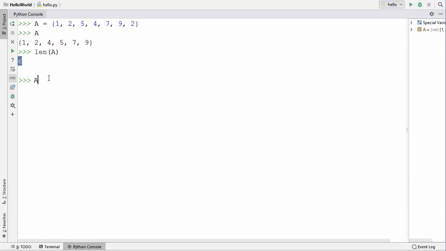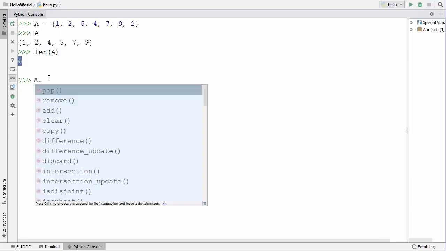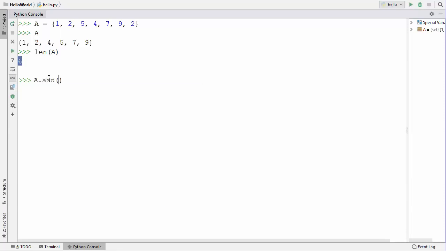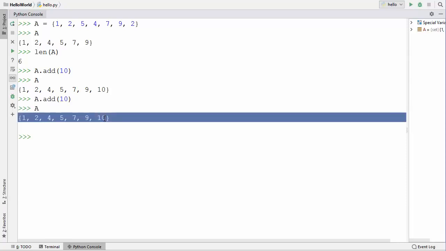You can also use the add function, so a dot add, to add an element in a set. I want to add 10, for example, into my set. I can use this and then press enter. Once again, when I try to get the values inside this set A, you can see 10 is added to this set. But this 10 will only be added if it's not already there in the set. If it's already there in the set, nothing will happen. So let's try to add 10 once again to this set, which already has it. And once again, you will see that nothing happens inside the set because 10 was already there.